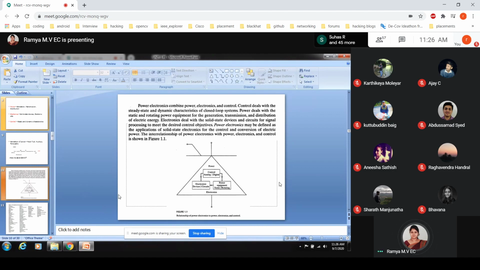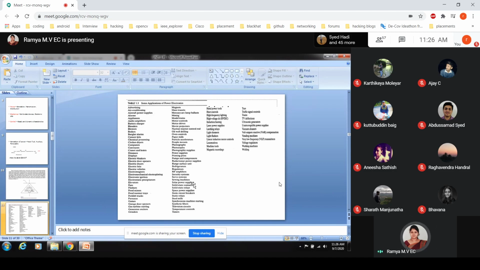To achieve the desired result with respect to the power electronics subject, we have many different applications. Almost all electric equipment that consumes electric power will have power electronic devices.